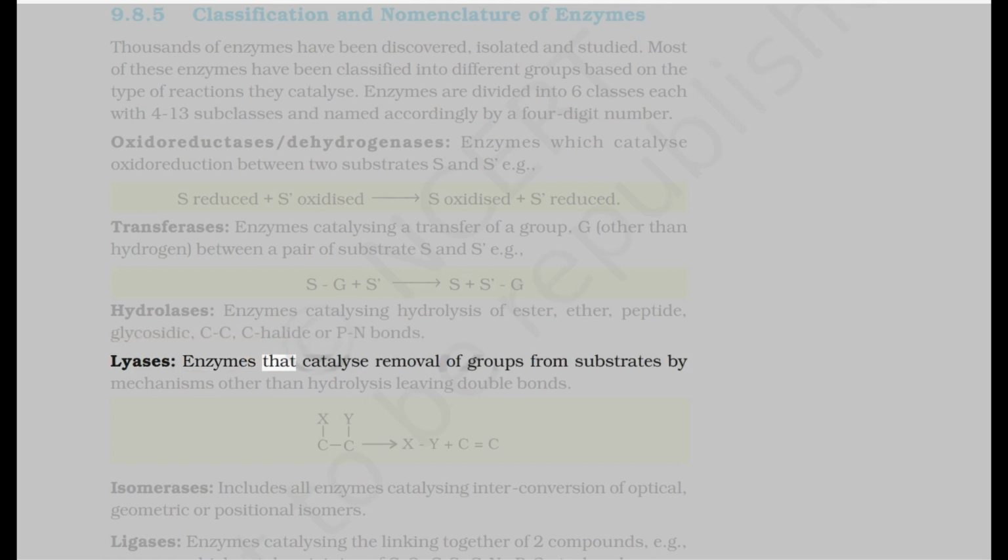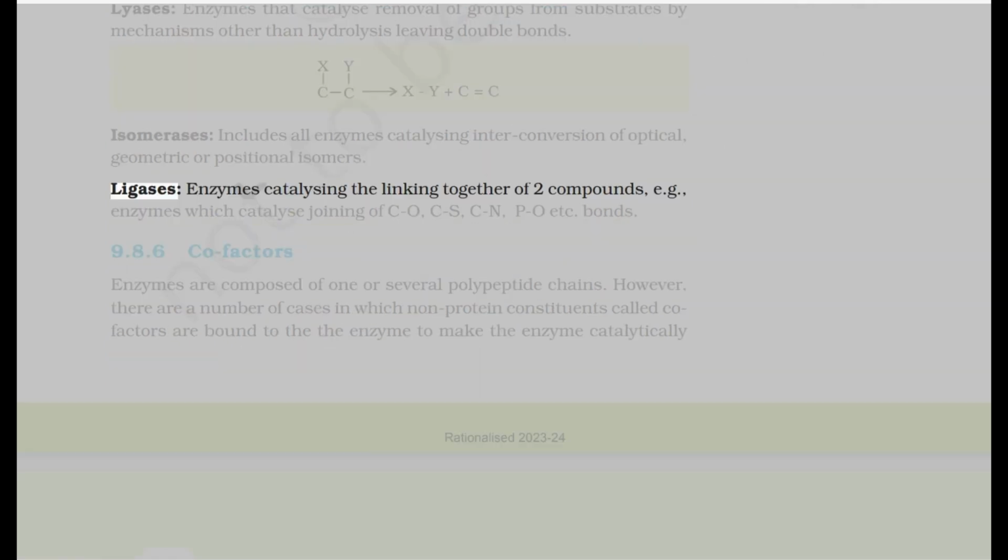Lyases: enzymes that catalyze removal of groups from substrates by mechanisms other than hydrolysis, leaving double bonds. Isomerases include all enzymes catalyzing interconversion of optical, geometric or positional isomers. Ligases: enzymes catalyzing the linking together of two compounds. Example, enzymes which catalyze joining of C-O, C-S, C-N, P-O, etc. bonds.